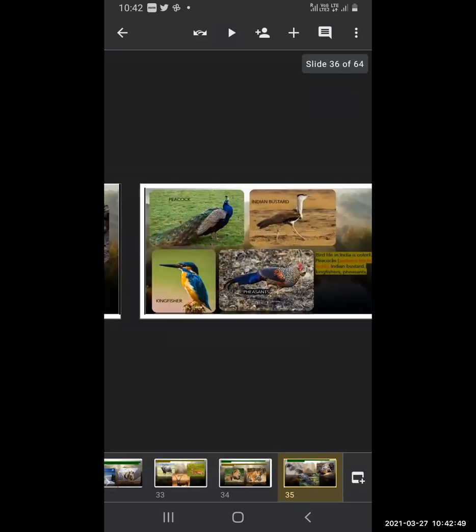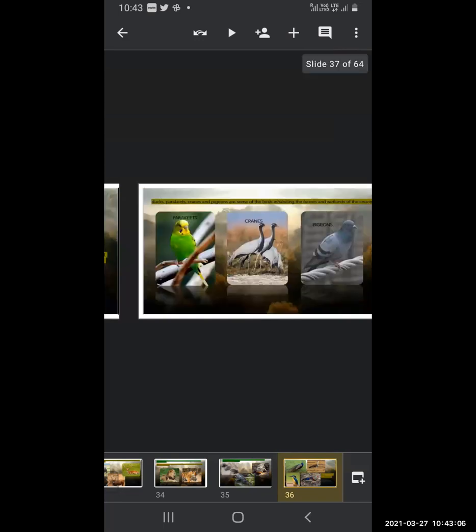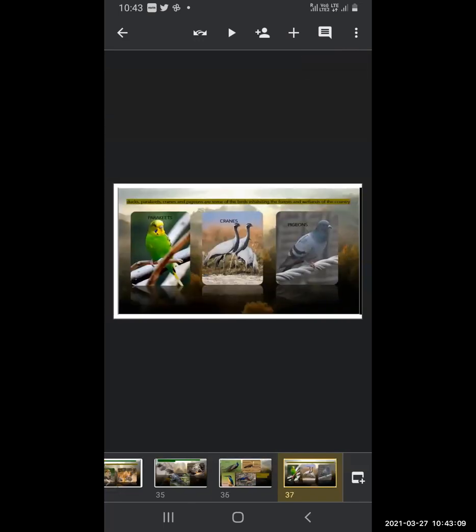Now you can see in the picture the peacock, Indian birds, then kingfisher, pheasants. Birds in India are colorful. The peacock is the national bird of India. Ducks, parakeets, cranes, and pigeons are some of the birds inhabiting the forest and wetlands of the country. So these are also some of the birds found in India: parakeets, cranes, and pigeons.